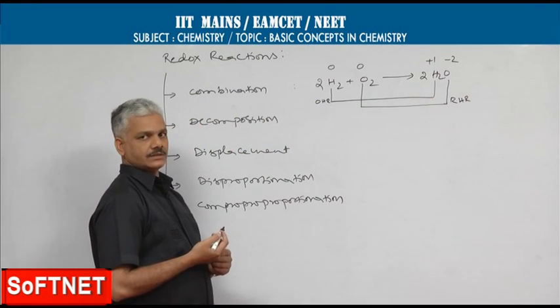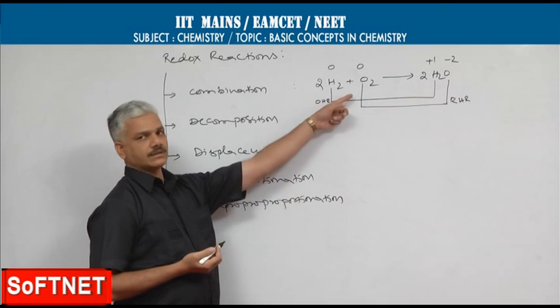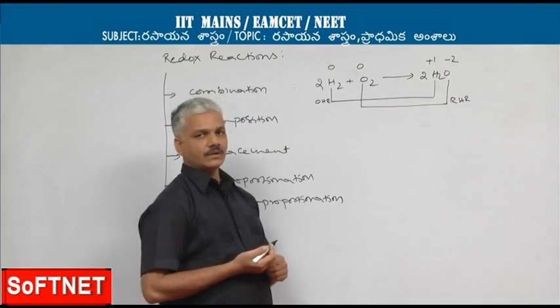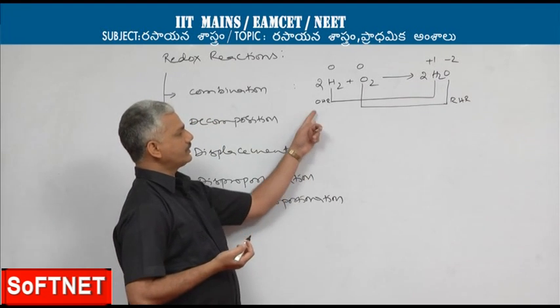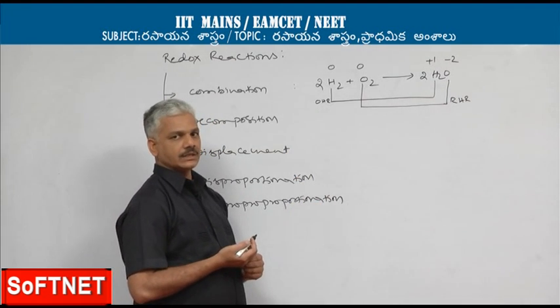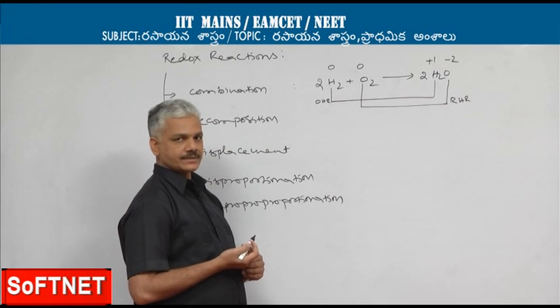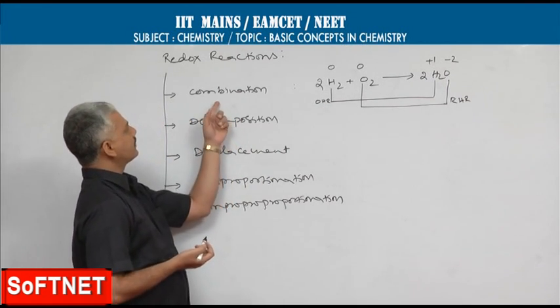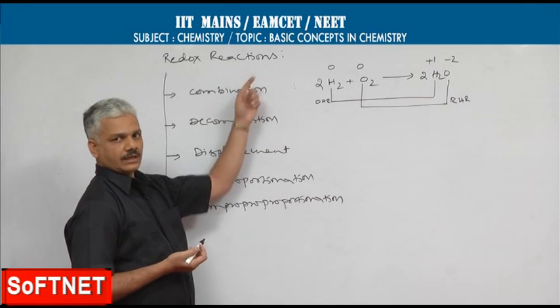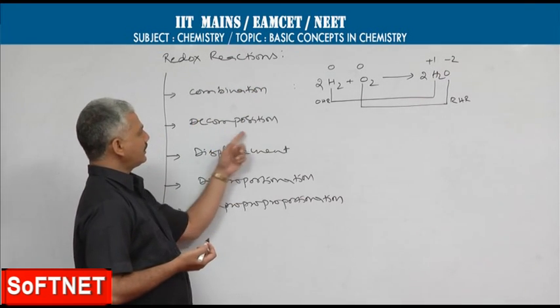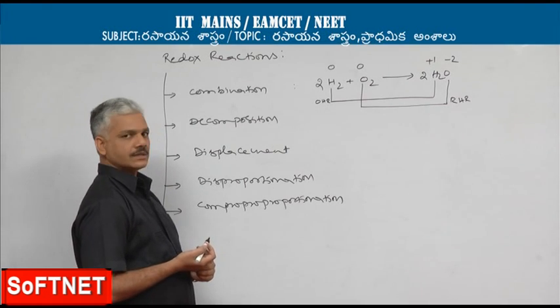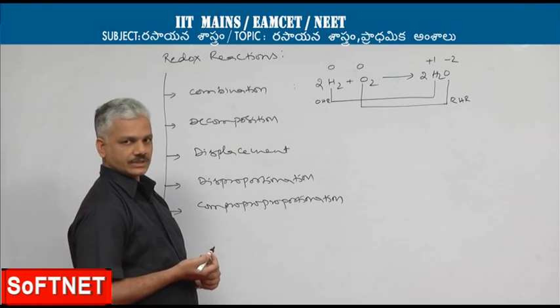In this reaction, two elements, hydrogen and oxygen, are combining together to form a molecule water in which both oxidation and reduction reactions are taking place. This type of redox reaction is called a combination redox reaction. Then decomposition redox reaction is quite opposite to combination.